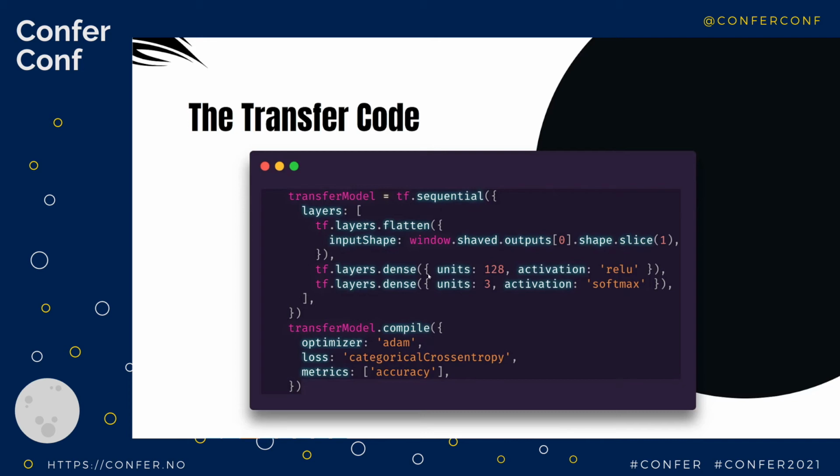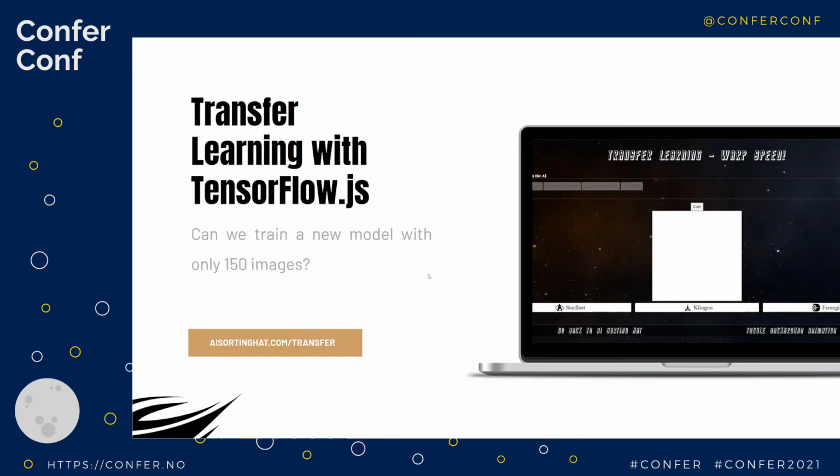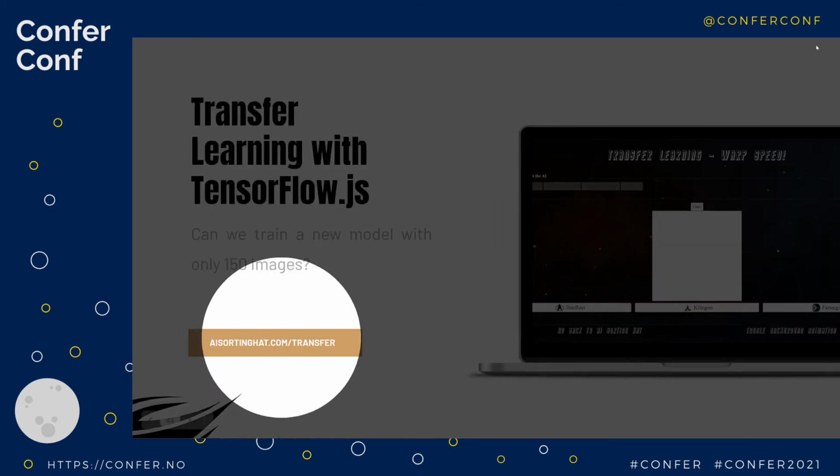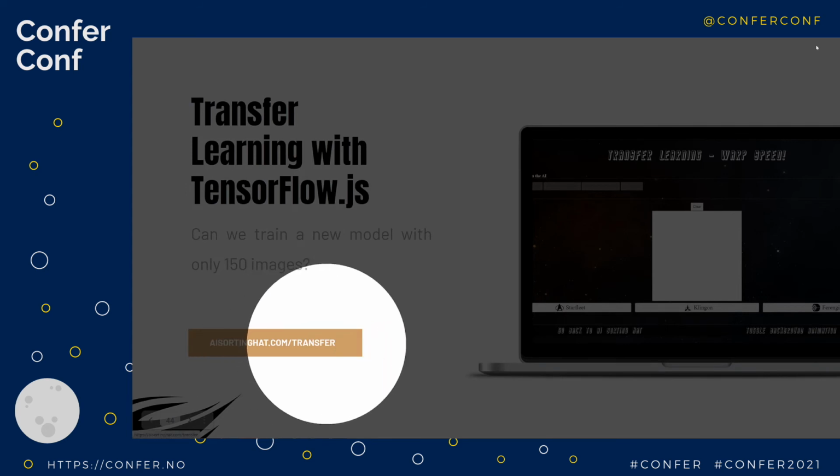So you say, Gant, does it work? And you could try right alongside me, just like we did with AI FYI. So I actually have a transfer learning website created, and it's also at aisortinghat.com, just /transfer.